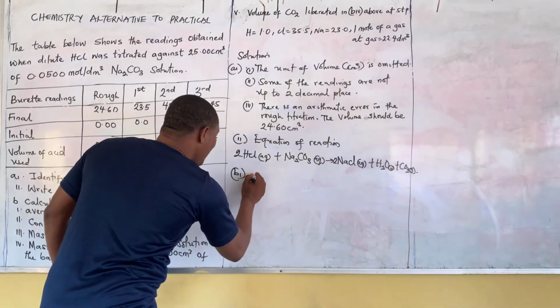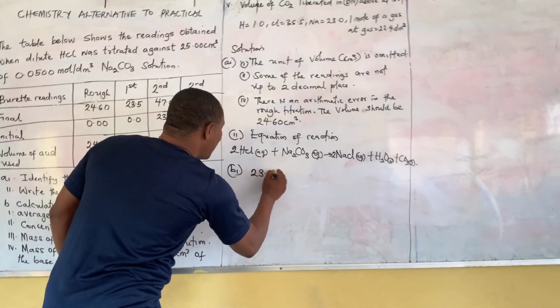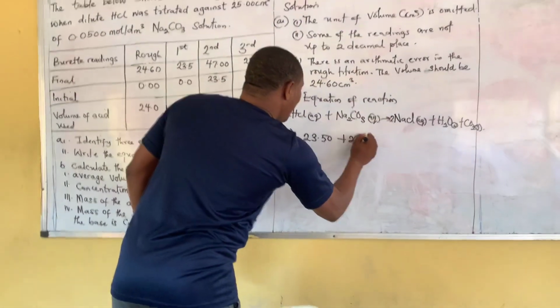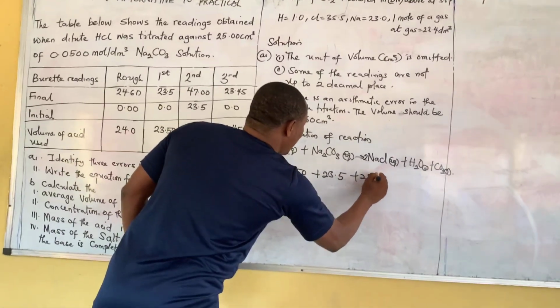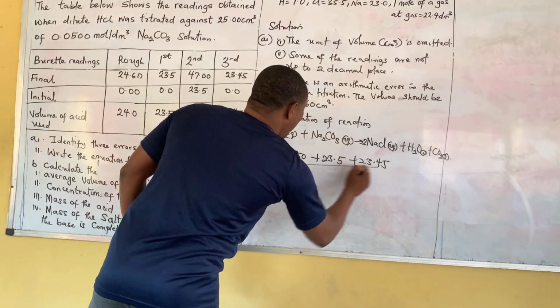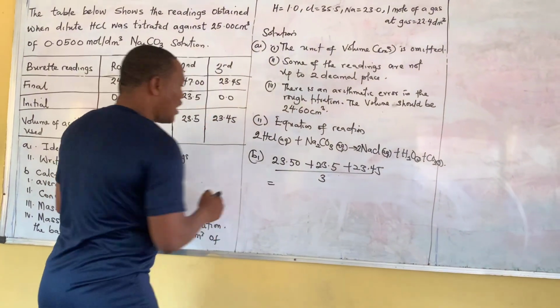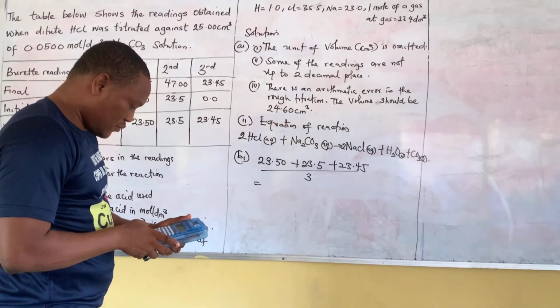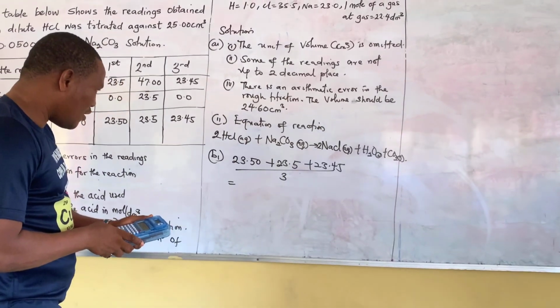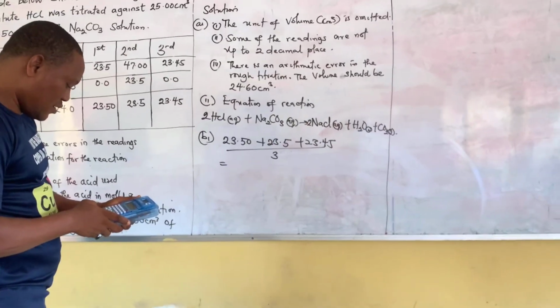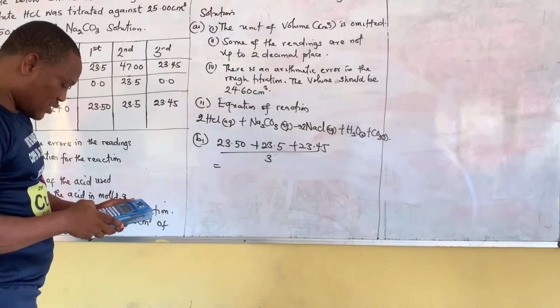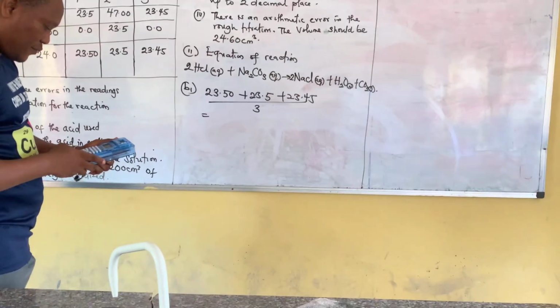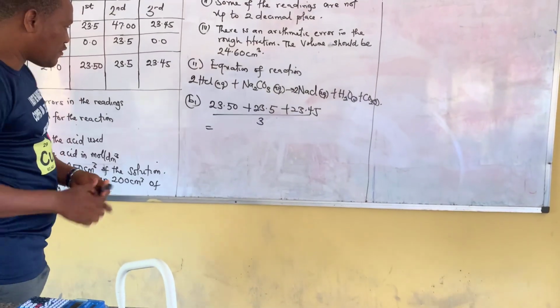So we say 23.50 plus 23.5 plus 23.45 divided by what? 3. So what's our answer? Let's see: 23.50 plus 23.5 plus 23.45 gives us 70.45.